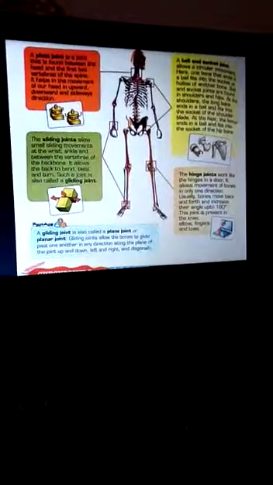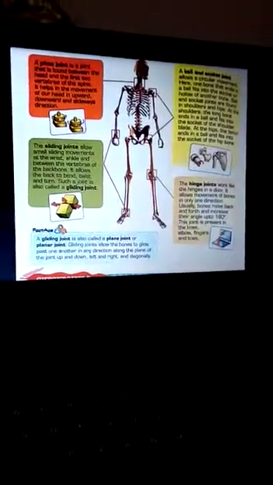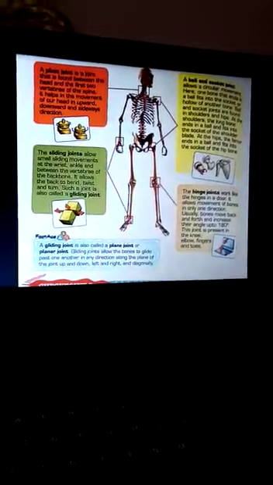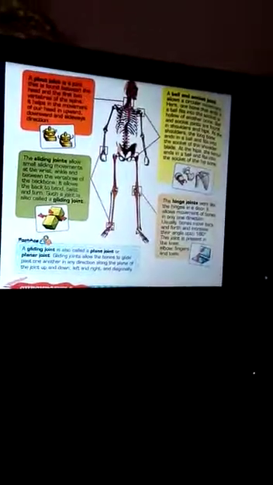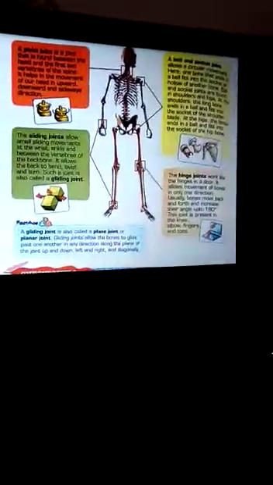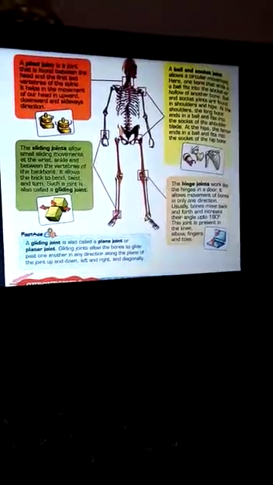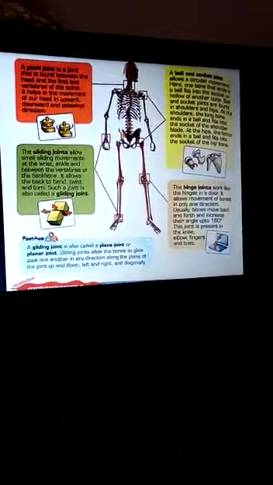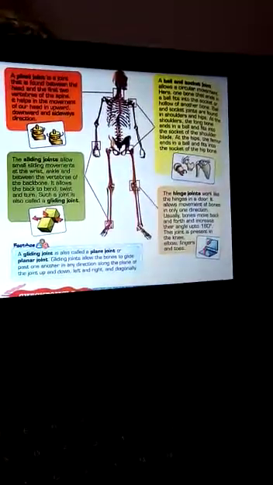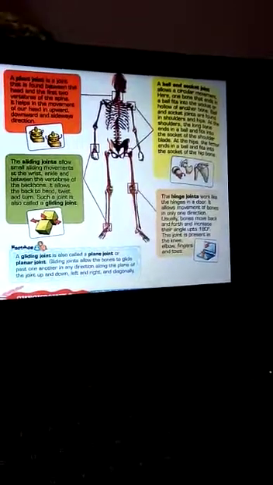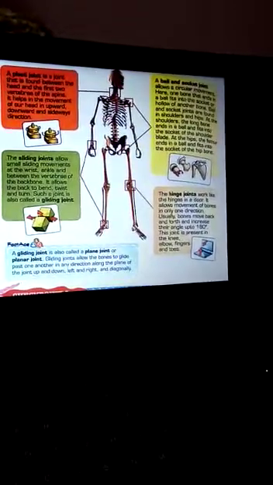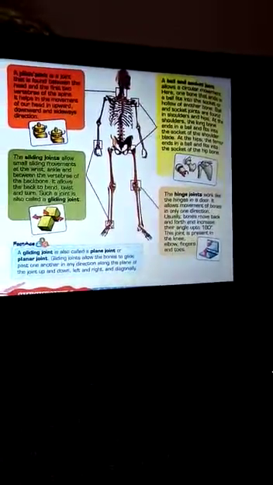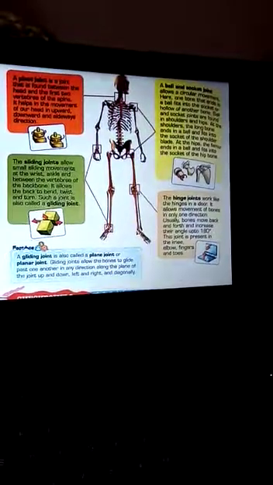So children, when we talk about the joints, the one thing I want you to remember is that both tendon and ligament join two body parts to make the skeleton work. The difference between the two is that ligament joins like to like, bone to bone, and tendon joins two types of parts, bones to muscle. Tendon is for bones to muscle and ligament is for bone to bone.